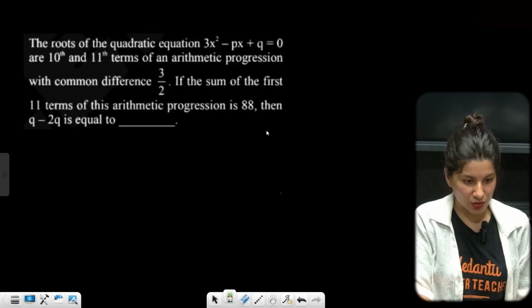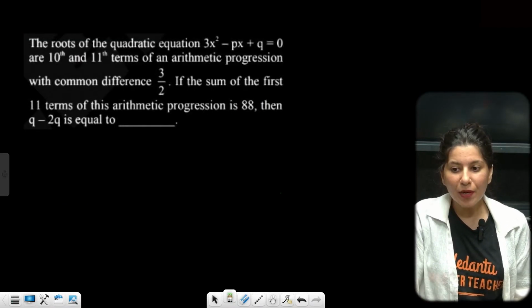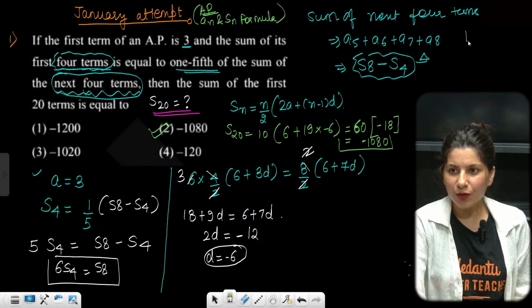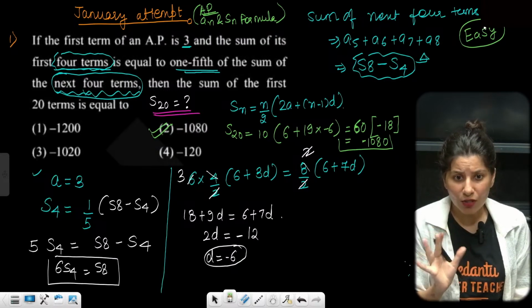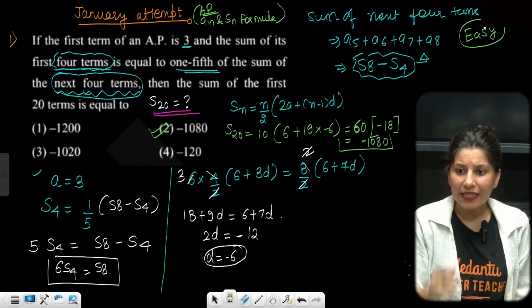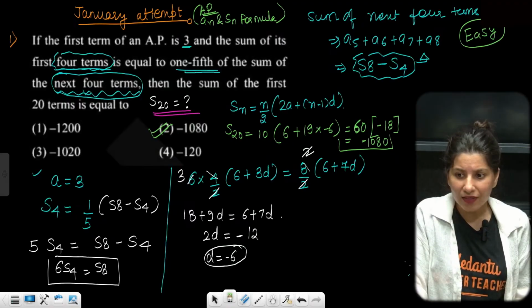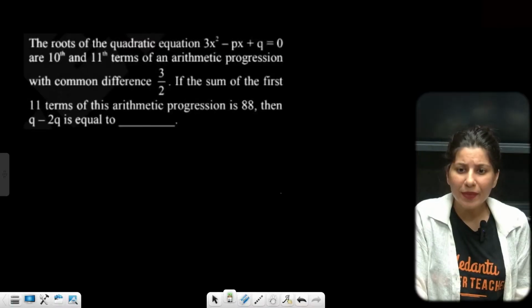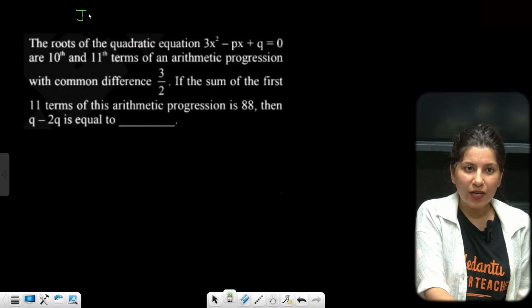Okay, next question. How will you rate this question? Was it an easy question? I told you, this is an easy category, not at all lengthy also. I was not stuck in any lengthy calculation. This can be done within 1 minute. Easy question, doable question. Now again, January attempt.